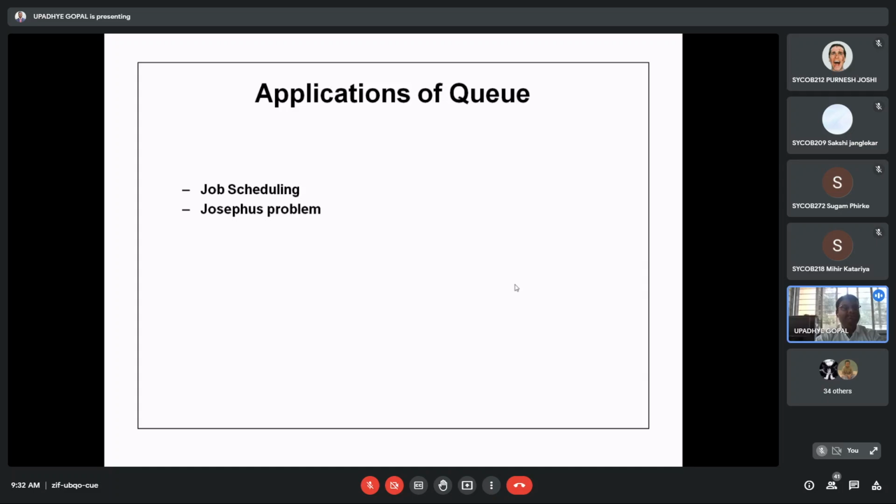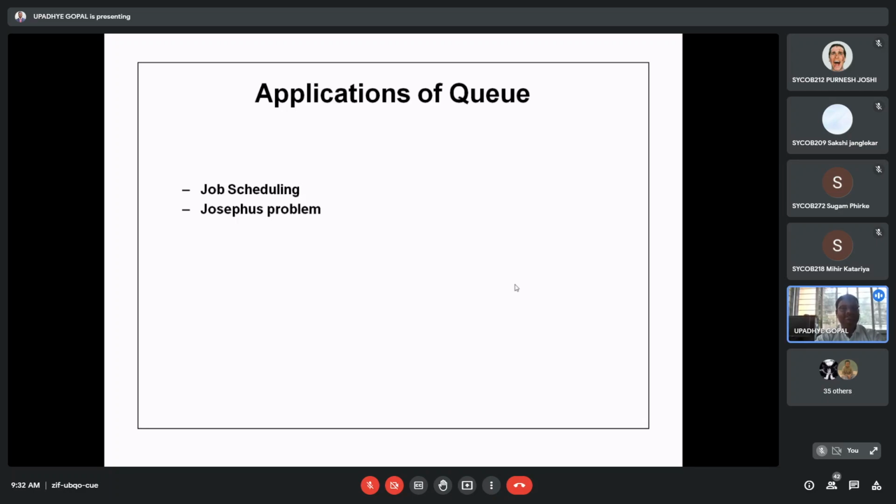It can be a kind of task, right? So n number of things. It can be a CPU time, right? So any kind of thing can be considered against this. So in general, we'll have an idea about job scheduling, and in that job scheduling, how this queue can be applicable. That is our point of discussion under the heading of job scheduling.